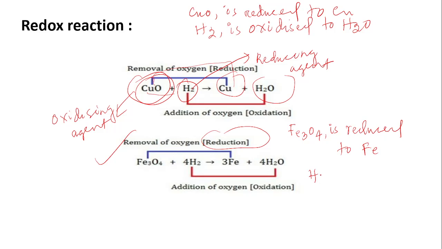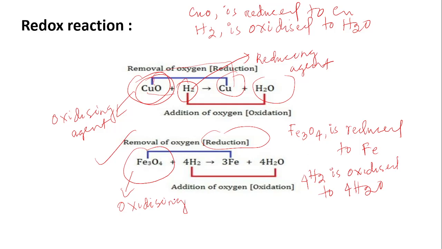Similarly, 4H2 is oxidized to 4H2O. Which one is the oxidizing agent? Fe3O4, obviously, because it is reduced itself. So this is the oxidizing agent, and 4H2 is the reducing agent.